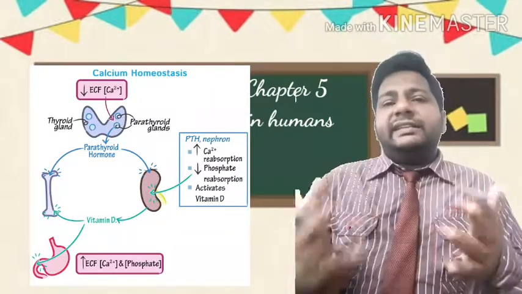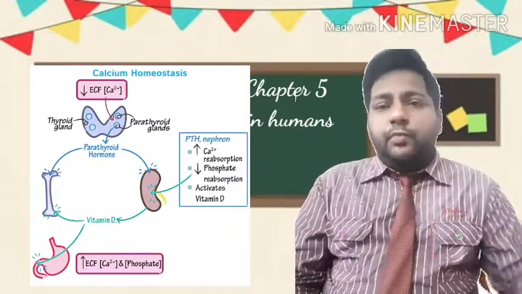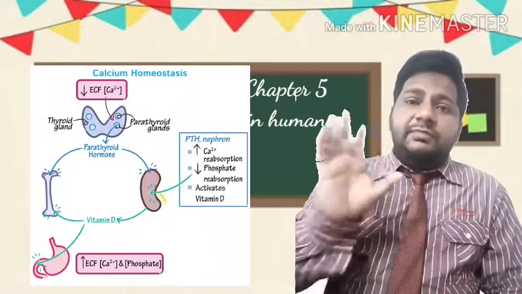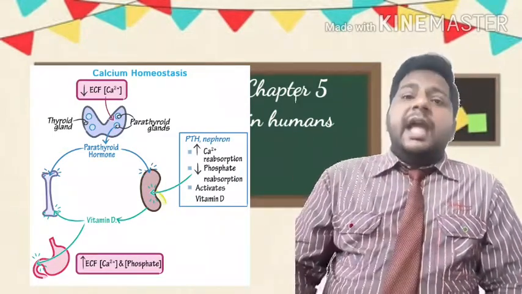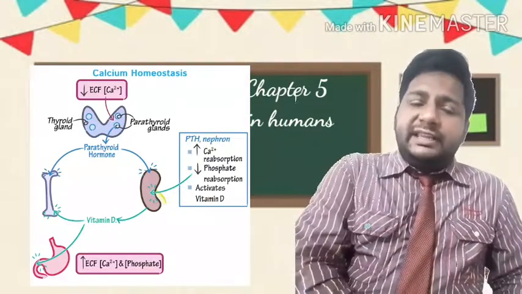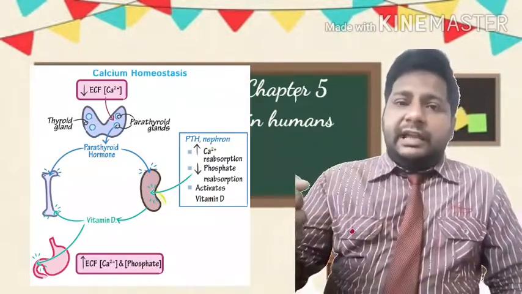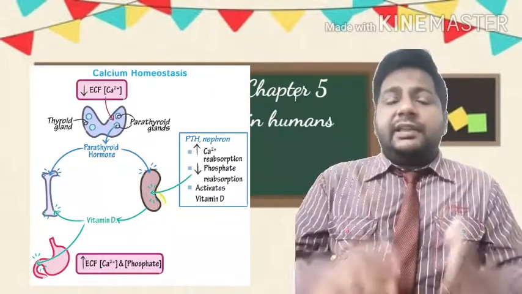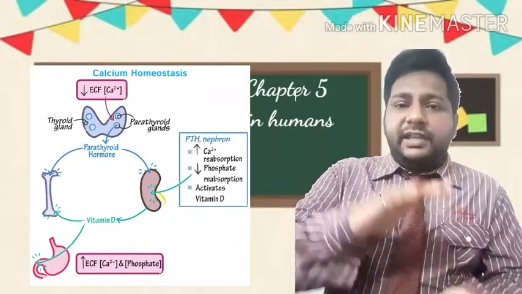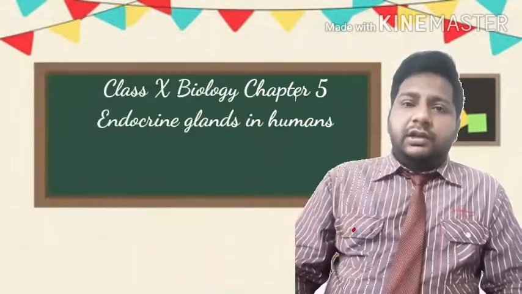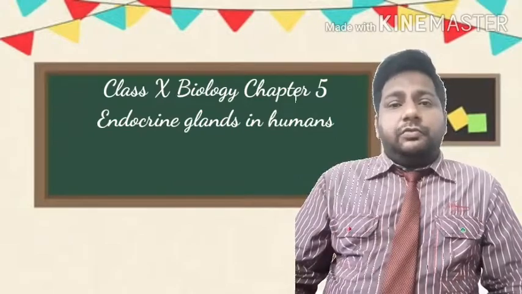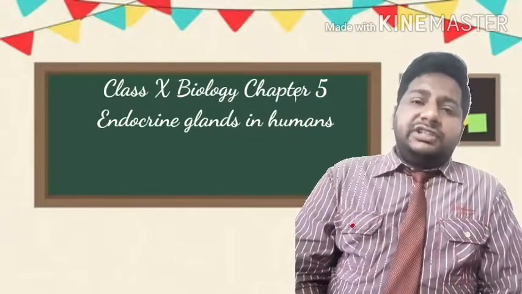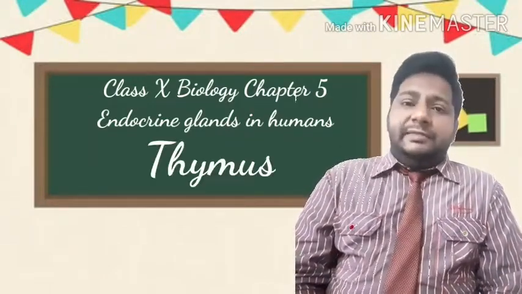Look, where in our body is the calcium stored? The calcium is stored in our bones, and this calcium is used in the muscles to move the muscles. कैल्शियम का यूज होता है मसल को मूव कराने, and it is stored in our bones. तो बोन से कब कैल्शियम को निकालना है और कब फिर से बोन में कैल्शियम को डालना है, ये सब कंट्रोल करता है पैराथाइरॉइड हार्मोन. The level of calcium, how much calcium should be in the blood for the muscle to work, that is controlled by the parathyroid hormone.